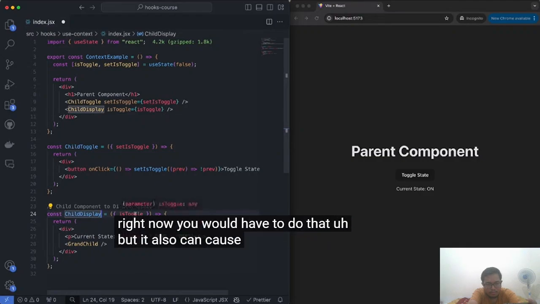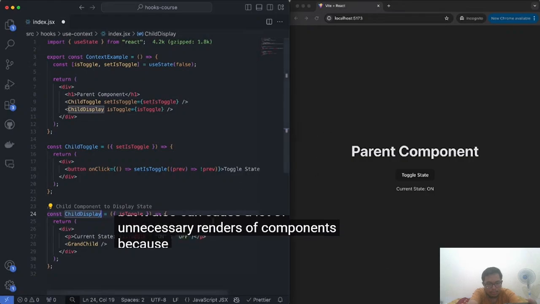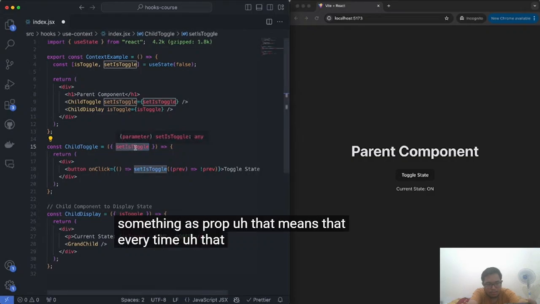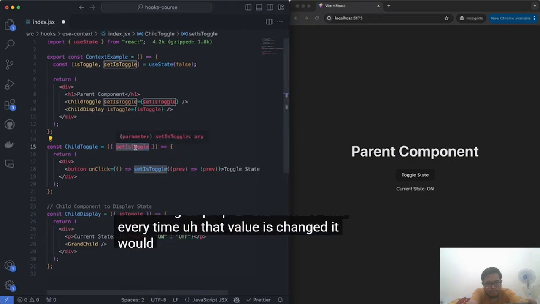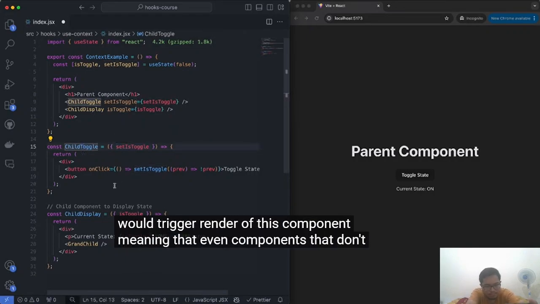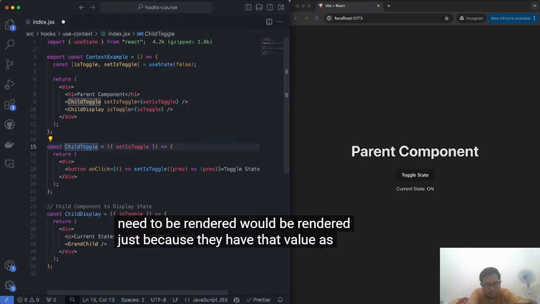But it also can cause a lot of unnecessary re-renders of components. Because remember, if I'm passing something as a prop, that means that every time that value is changed, it would trigger a re-render of this component. Meaning that even components that don't need to be re-rendered would be re-rendered just because they have that value as props.